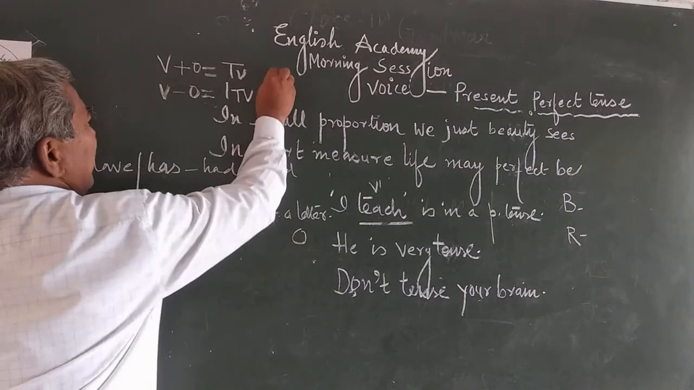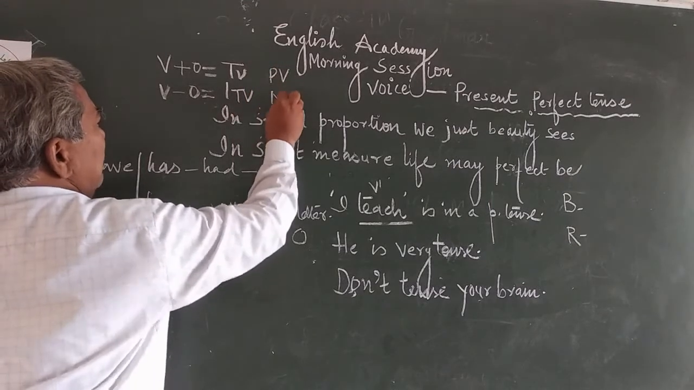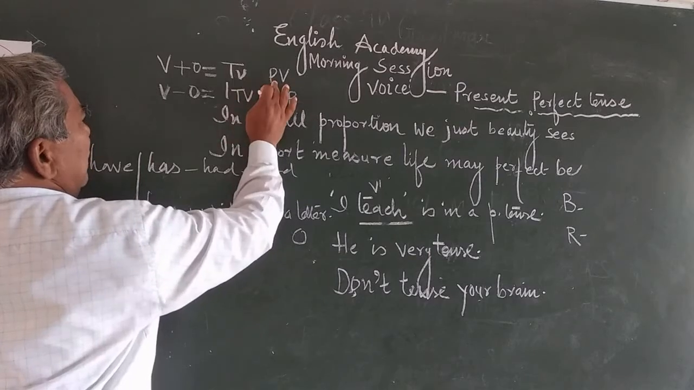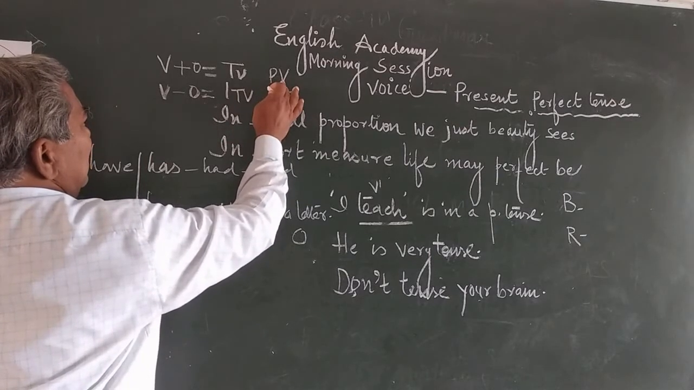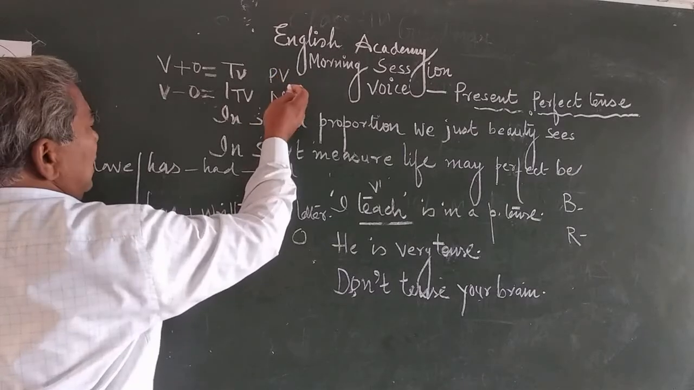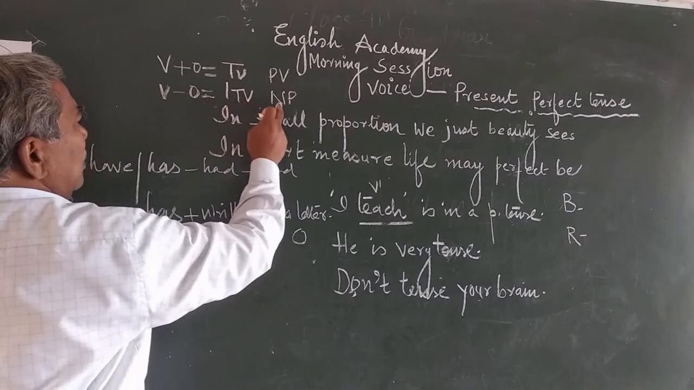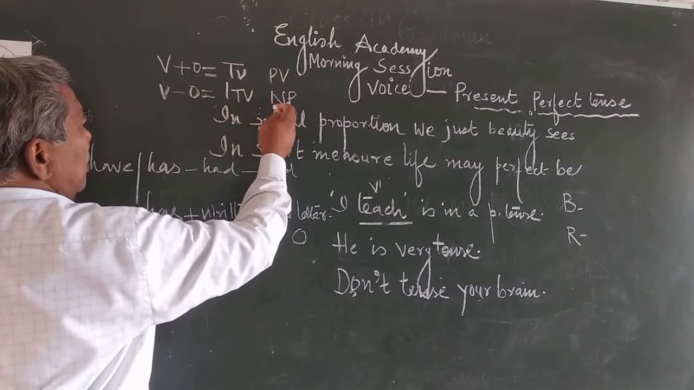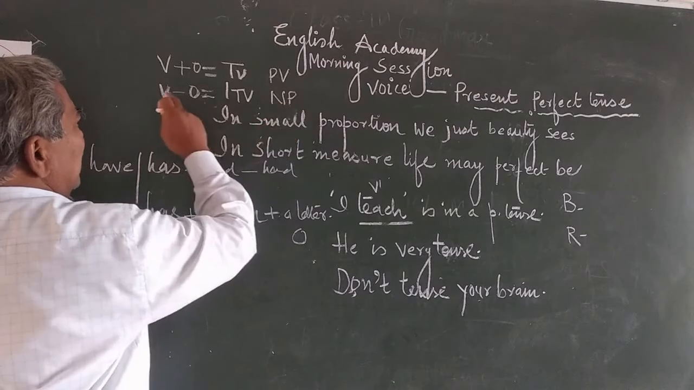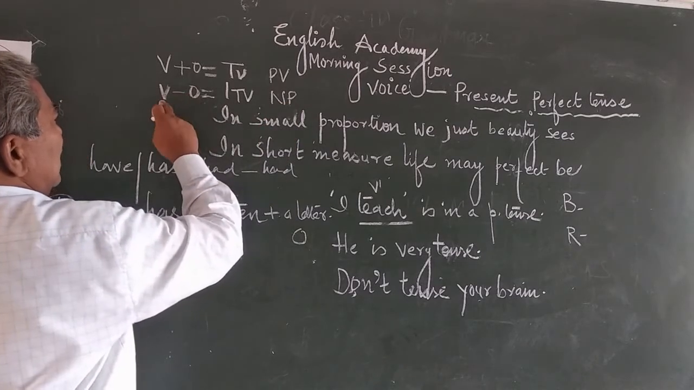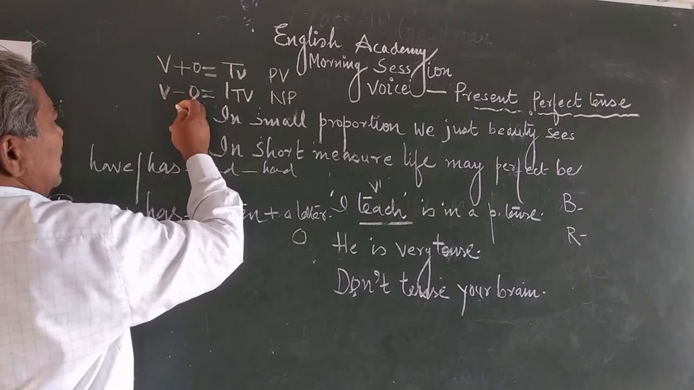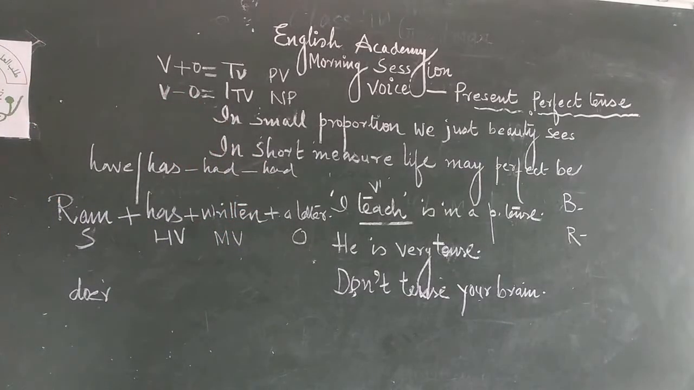TV, PV, ITV, NP. TV, PV means passive voice. You can convert, you can transform, you can change. But intransitive verb, no passive. Why? Because this verb has no object. Clear? Very good, my dear students.